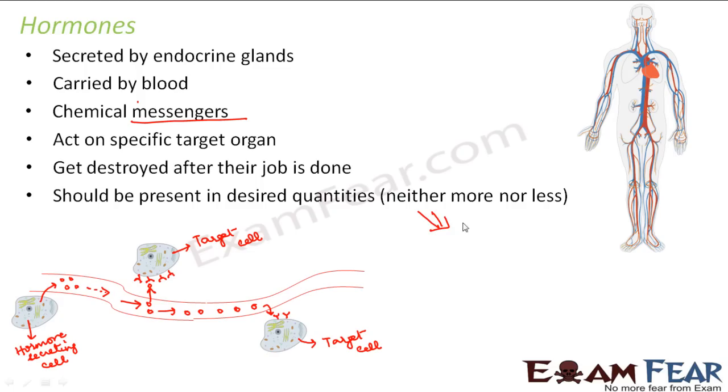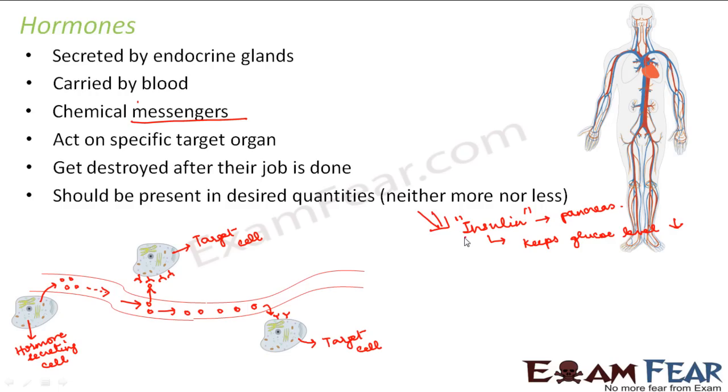To understand this, we are taking the example of insulin. Insulin is a hormone which is secreted by the endocrine gland of pancreas. So what is its purpose? It keeps glucose level low. So it reduces the glucose level in blood.